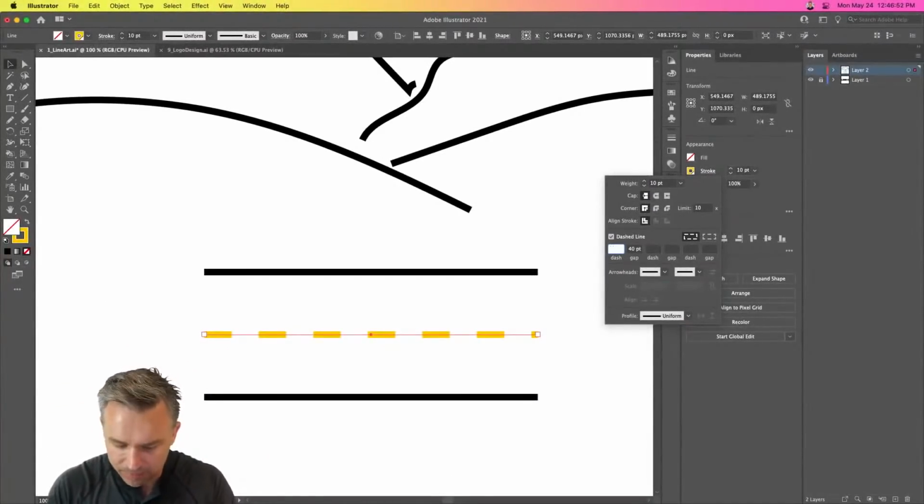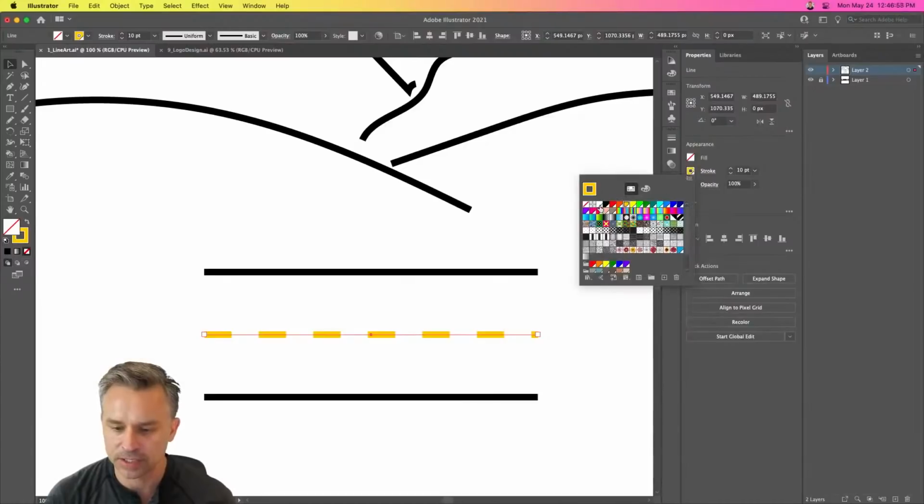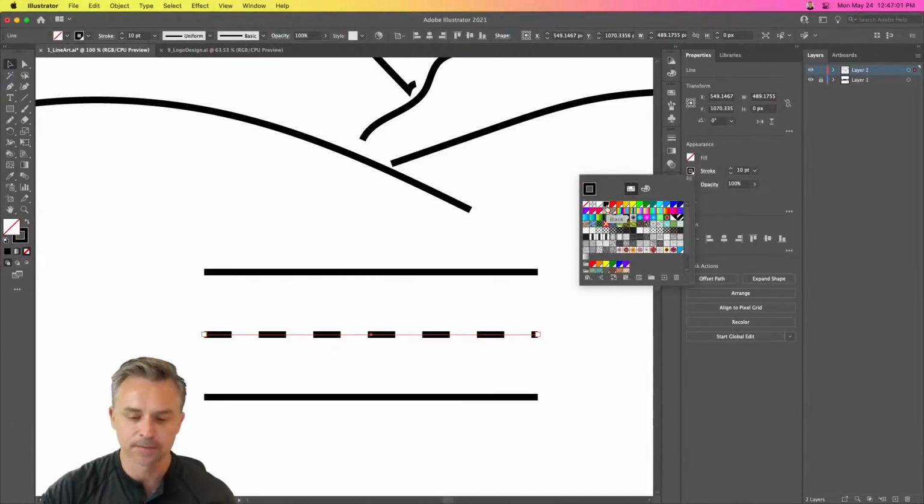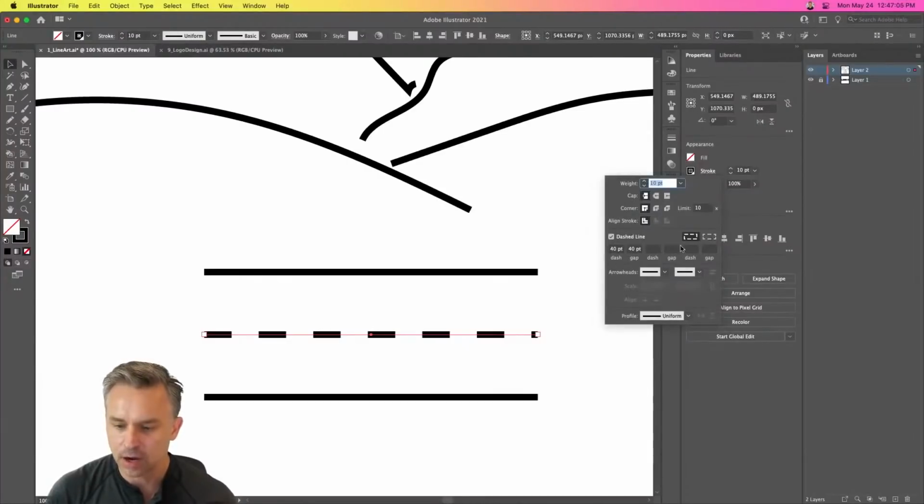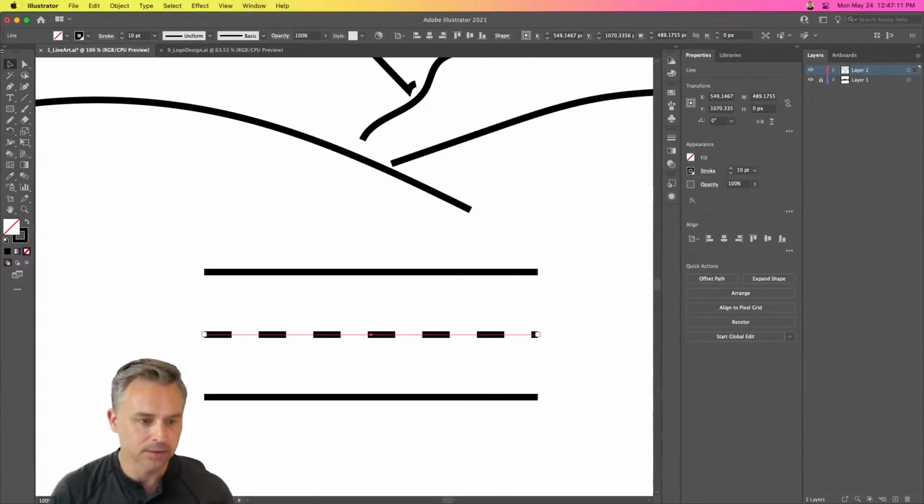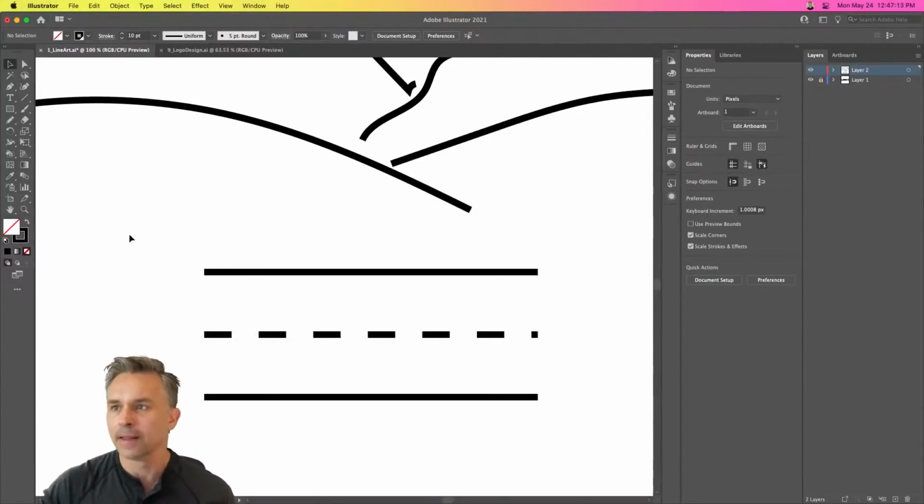Do that at like 40 by 40. And there we have a dashed line, say, for a road. And I might just change this to black just so you can see it. But now we have that dashed line. Again, we can control this all we want, right? Just to show you. Boom, there it is. You get the idea. There's our road, okay?